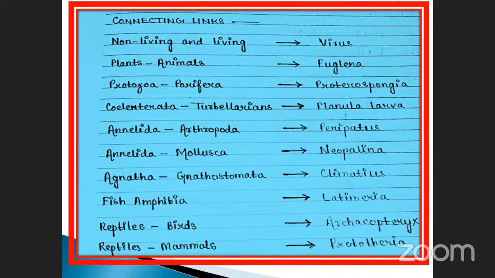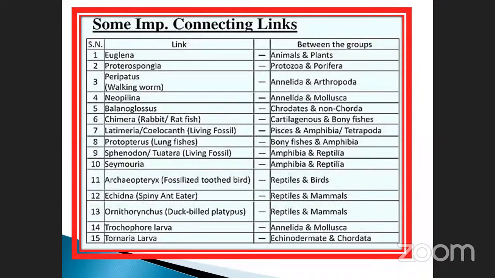Okay, fish and amphibia, Latimeria. Reptile and birds, Archaeopteryx. Reptile and mammals, Prototheria. This is the term. When it is between reptile and mammals, the name is Prototheria. Sometimes they may ask the question, which one of the following is the link of reptile and mammals? Prototheria is the correct one. See, the same things have been reported here. So many things are there. Okay, Euglena, already you saw it. And the last one, Tornaria larva, echinodermata and chordata.